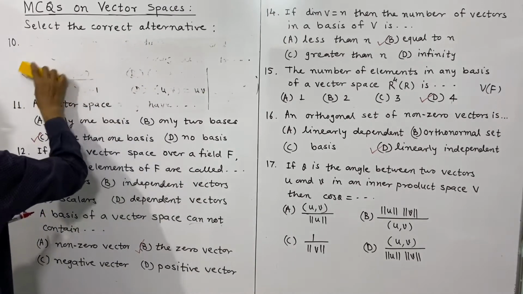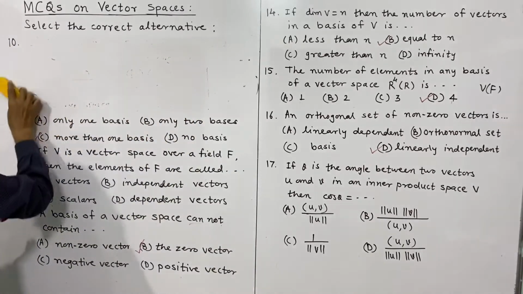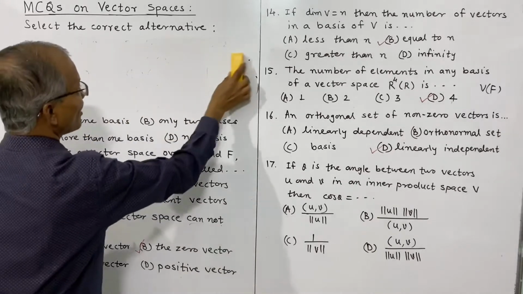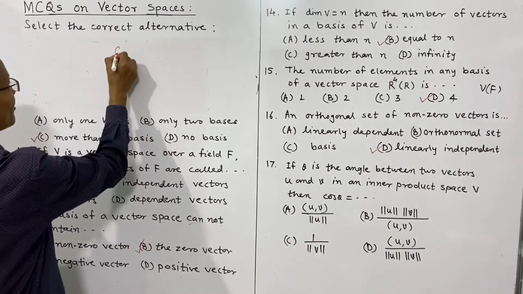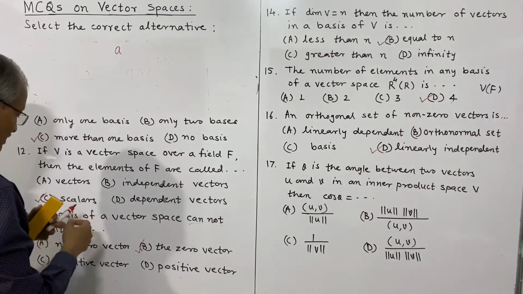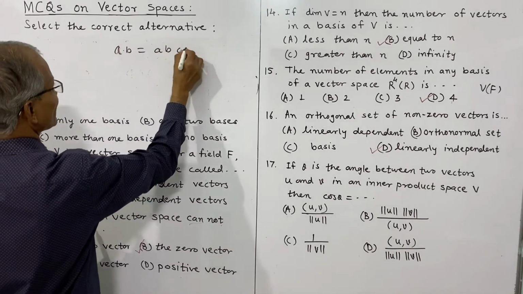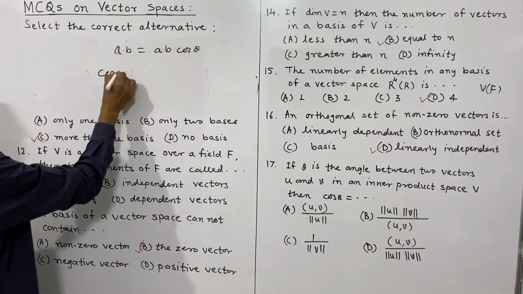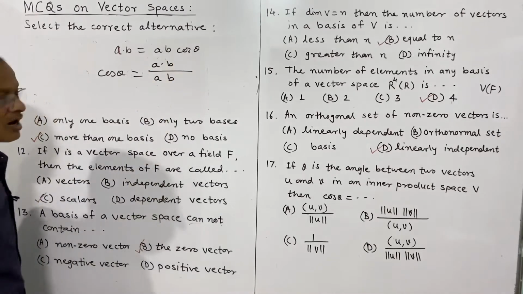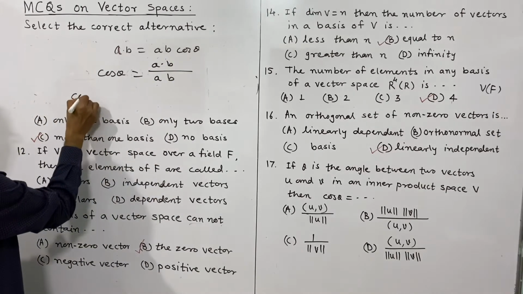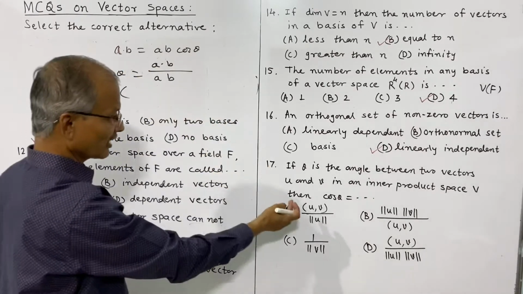We have A dot B equal to |A||B| cos theta, and here cos theta is A dot B divided by |A| into |B|. In this case, dot means the inner product, and therefore it will be cos theta between two vectors. In place of A and B, the vectors are u and v.